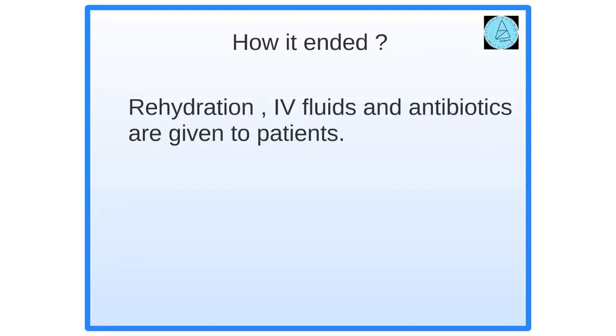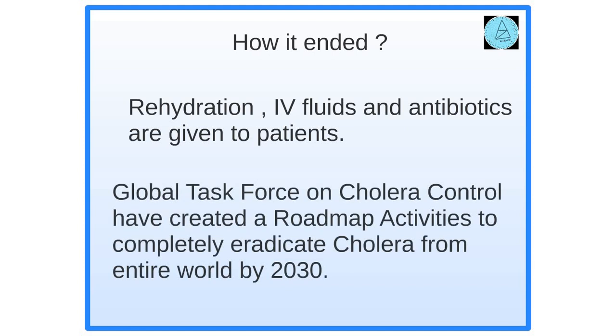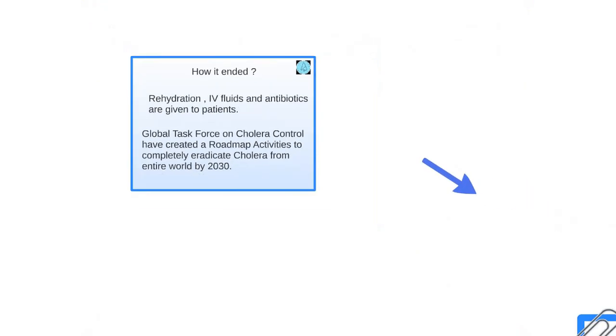How it ended. Still there are people suffering from cholera. They are given rehydration, IV fluid and antibiotics. The Global Task Force on Cholera Control has created a roadmap of activities to completely eradicate cholera from the entire world by 2030.